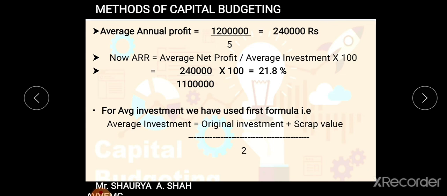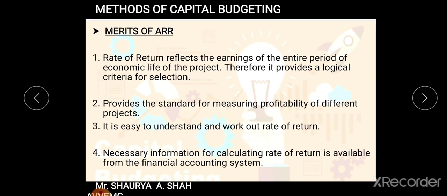So when you are evaluating the various proposals, the proposal with the highest average rate of return you select, that project gives you the best option and the best profitability. I hope everyone is clear with the method, how you need to calculate it. This was just a simple example. We'll be solving the university sums once all the methods are done, so that your concepts are clear with each and every method. This chapter is very important from the practical sums point of view, students.